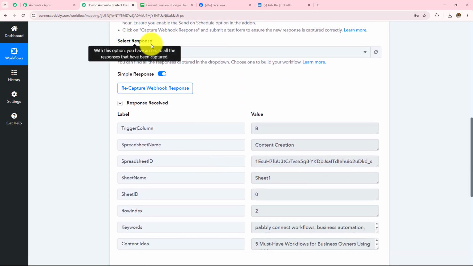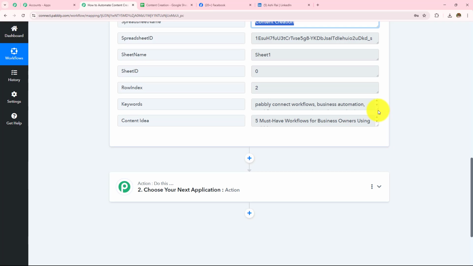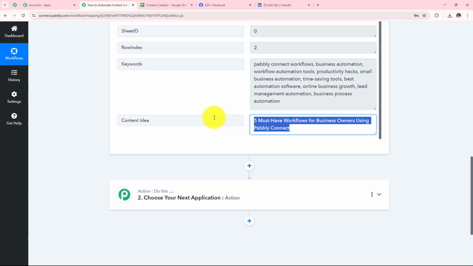Now, if I scroll down, I can see that I have captured the response. The trigger column was column B. The spreadsheet name was Content Creation. The keywords were these that we have added in the Google Sheets spreadsheet, and the content idea was this: 5 must-have workflows for business owners using Pabbly Connect.